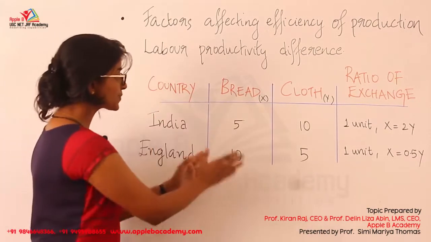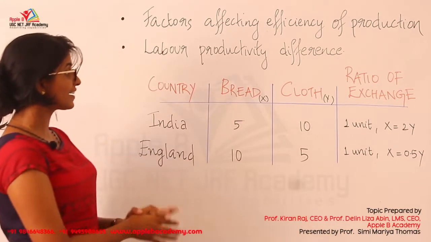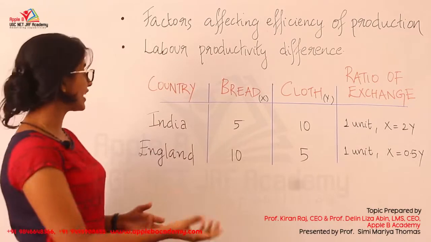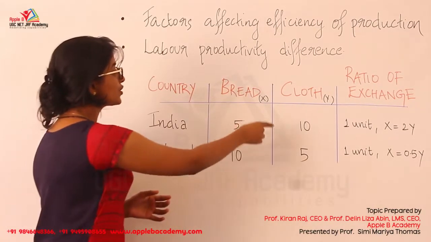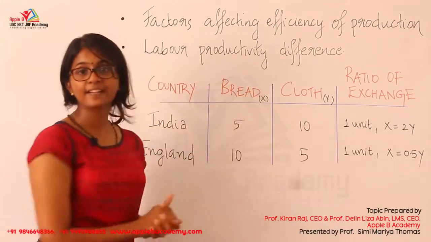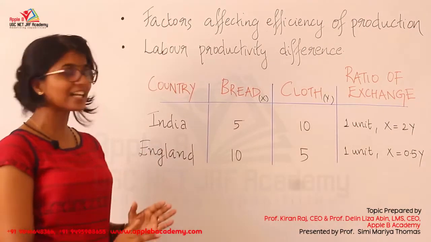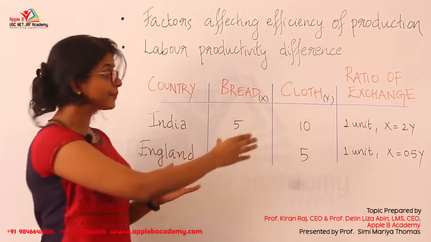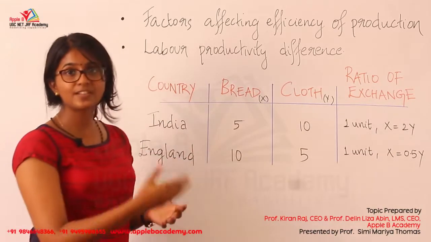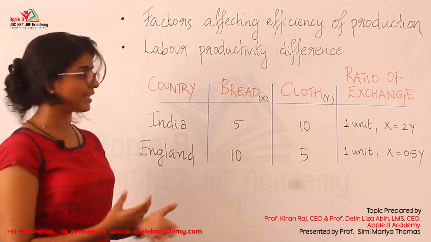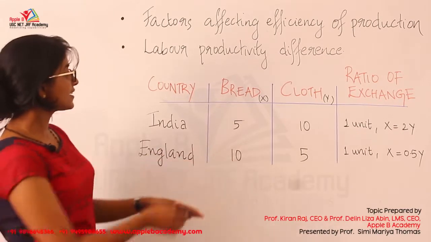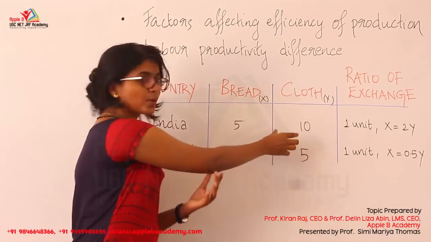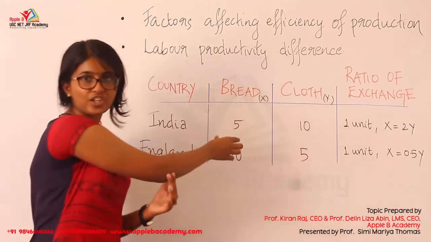So from the initial observation itself, it is evident that it needs more labor productivity, or more effort from the labor, for India to produce bread rather than cloth. So it is better for India to focus on production of cloth. That may help to have better terms of trade. So when India is concerned, it is better for India to specialize in the production of cloth since it requires only less effort compared to the production of bread.